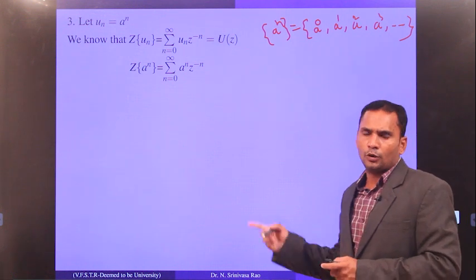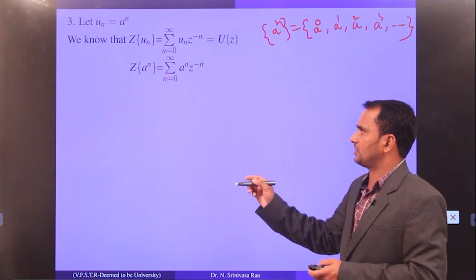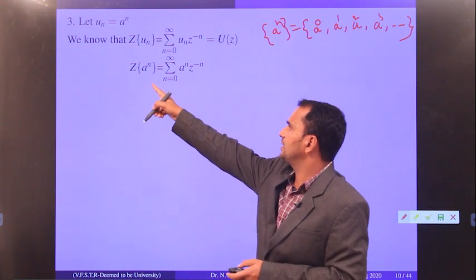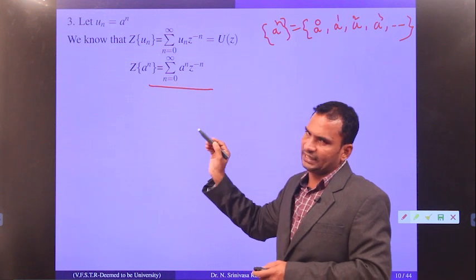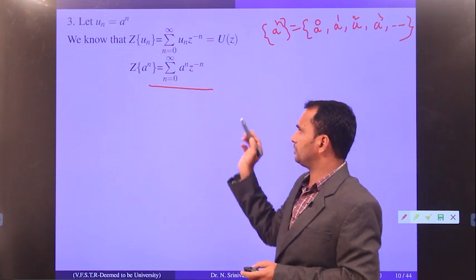Now how do we find the z transform for this sequence? This is the definition he has given. z of an equals sigma n equal to 0 to infinity a power n into z to the power minus n.